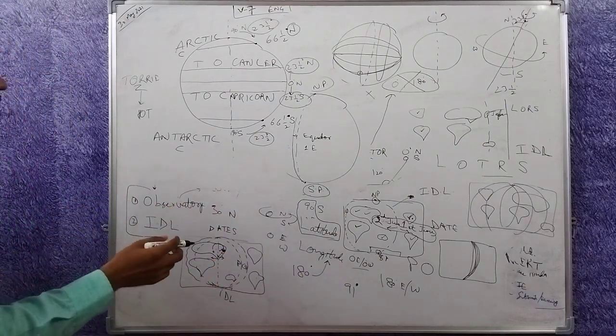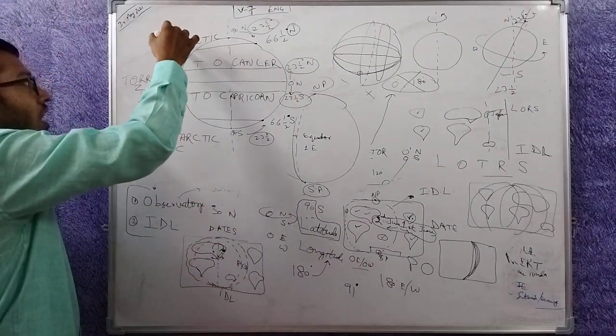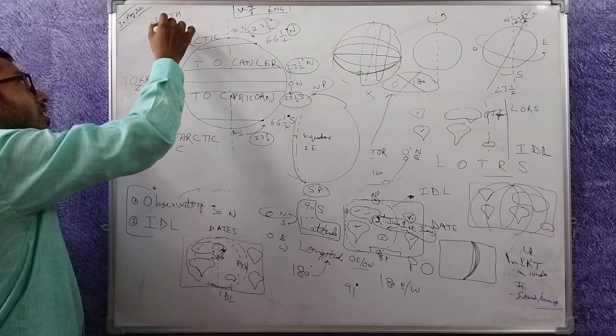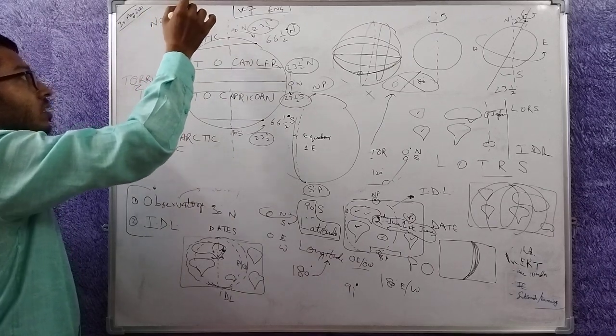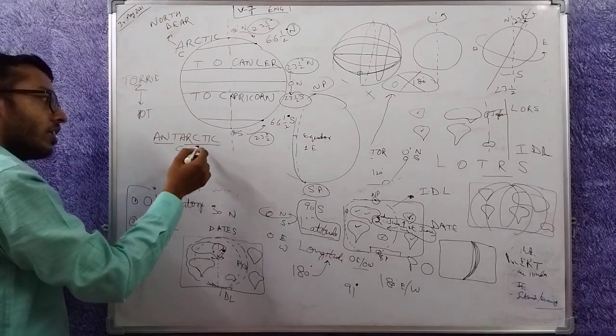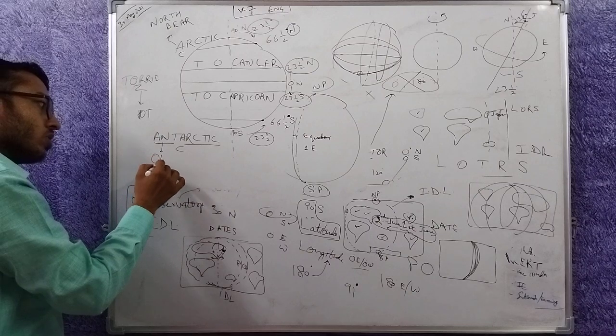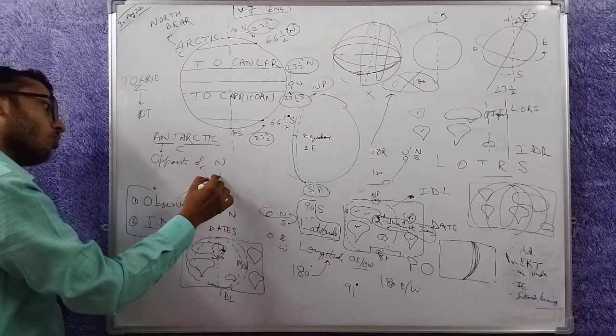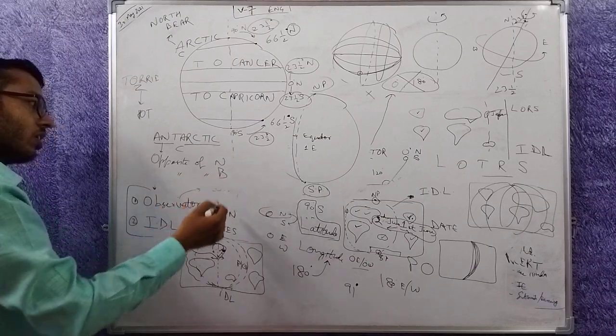This will come later. For now, understand that Arctic means two things: north and bear. Antarctic means opposite of Arctic. An means opposite. So opposite of north, opposite of bear.